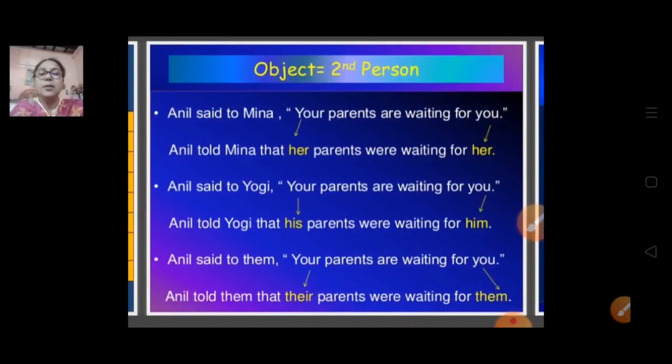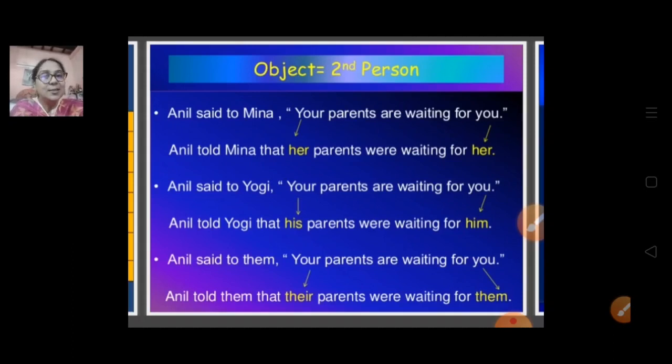So here we can say, Anil said to them, your parents are waiting for you. Now them is used over there. So your is used for the plural reporting object, that is why it will be changed. Anil told them that their parents were waiting for them.